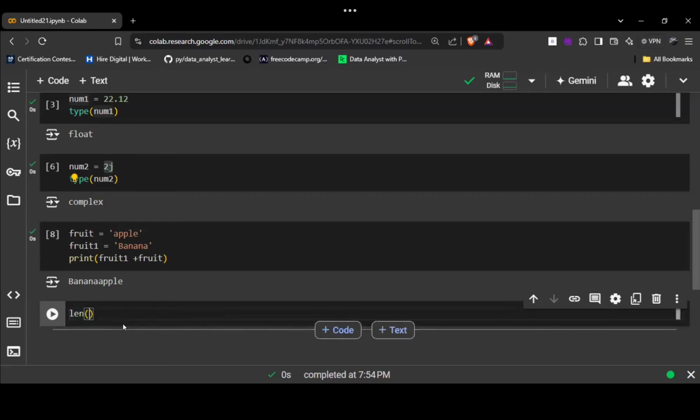And after that, let's suppose I'm giving it fruit one. I'm giving it fruit one. So what's the length of fruit one? Can anyone please tell me?